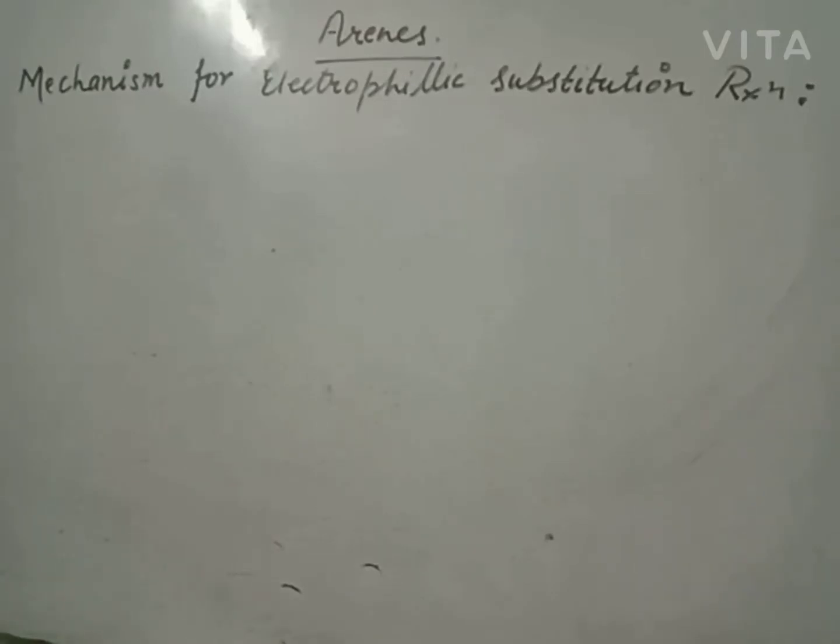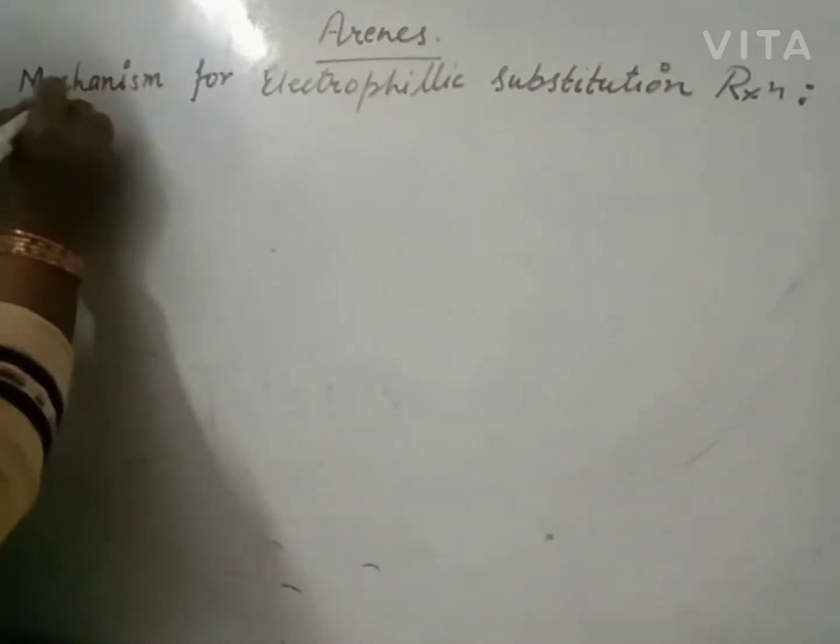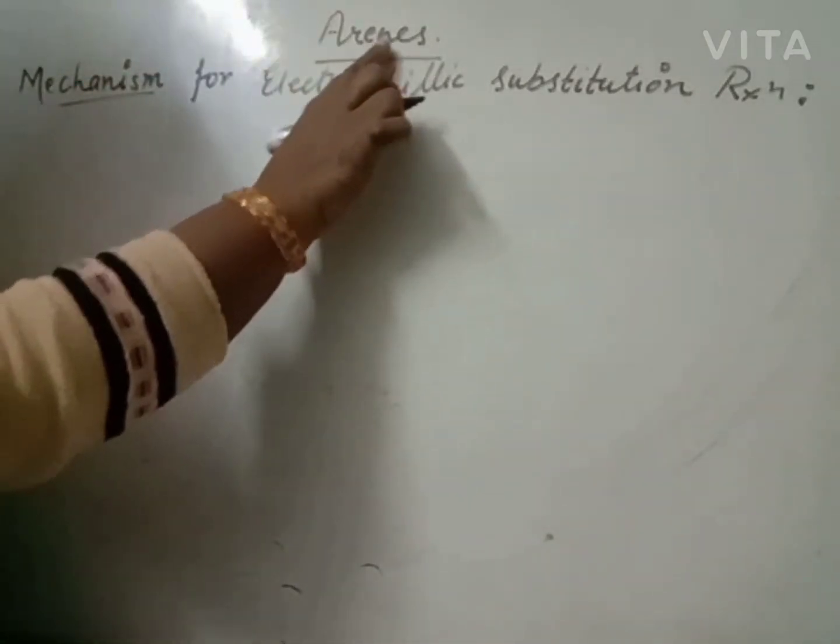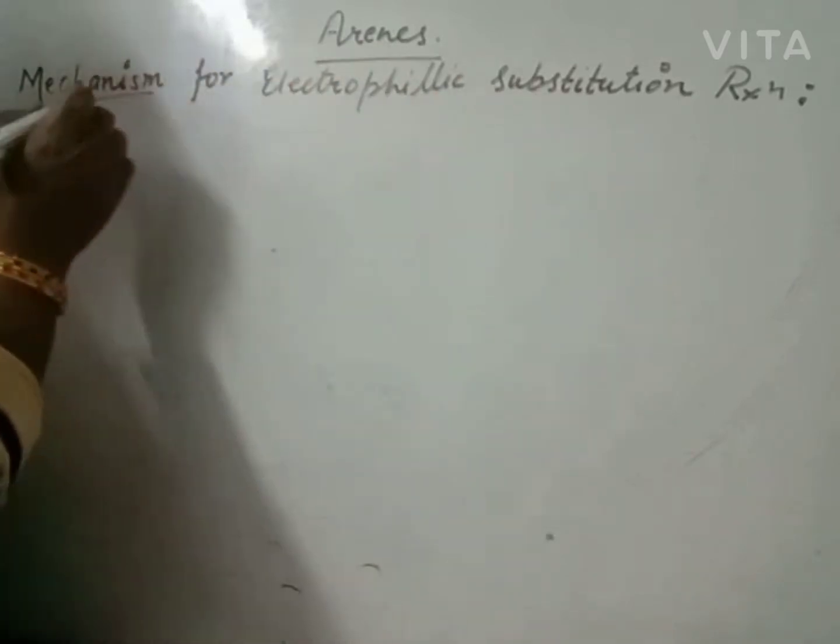Students, today we will discuss the mechanism of electrophilic substitution reaction, because in the chemical properties, arenes show electrophilic substitution reaction. Why do arenes show electrophilic substitution reaction? Due to the presence of pi electrons in the benzene ring or in aromatic compounds. The mechanism of arene for electrophilic substitution reaction